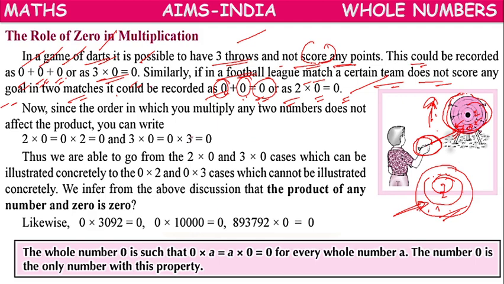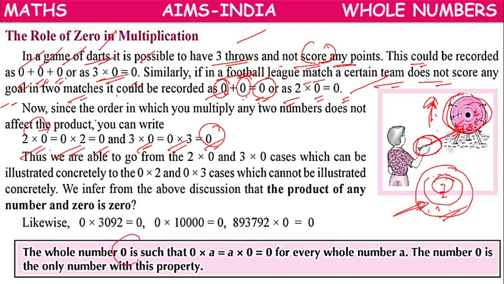So 2 into 0 or 0 into 2 we are getting 0, or 3 into 0, 0 into 3 we are getting 0. Okay, so the product of any number with 0 will be always 0.